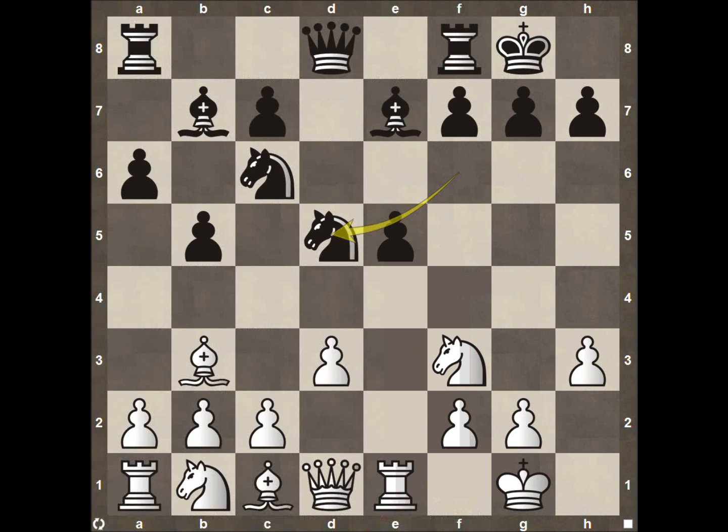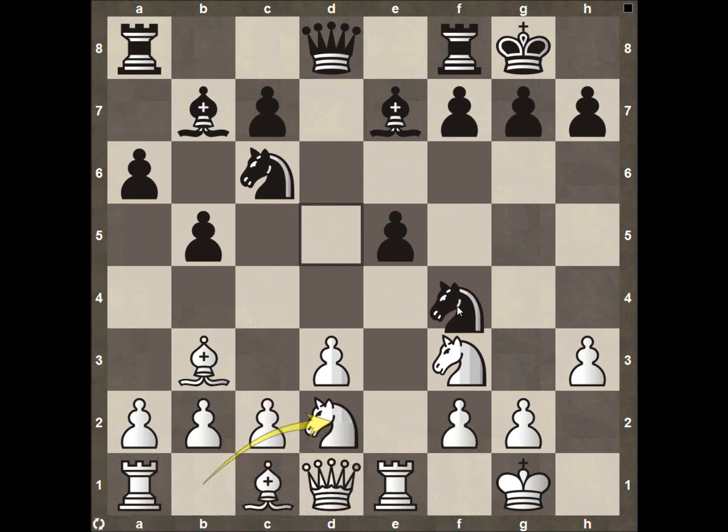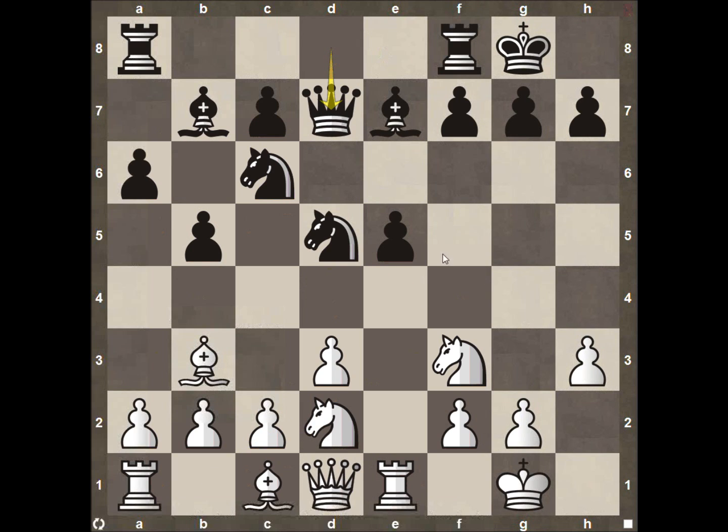White decides to delay that and first play knight to d2, which is somewhat interesting. Black now has a few more options. He could play knight to f4, definitely a possibility. He decides in this particular game to play queen to d7, which is interesting. It does complete his development, so that's good. But it still leaves this pawn here on e5, and it has a somewhat awkwardly placed knight still on d5.